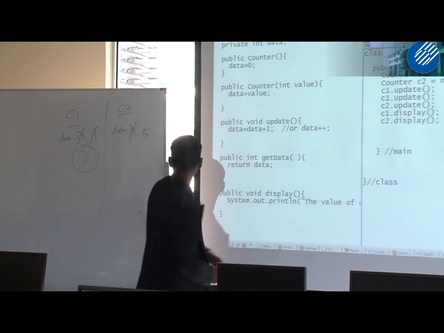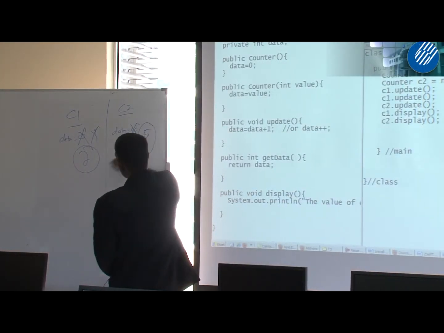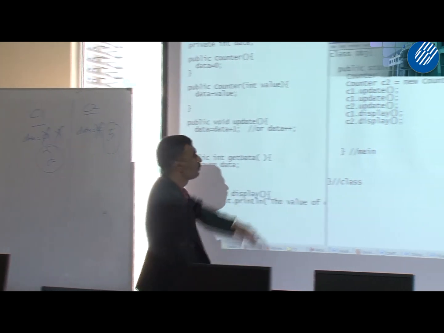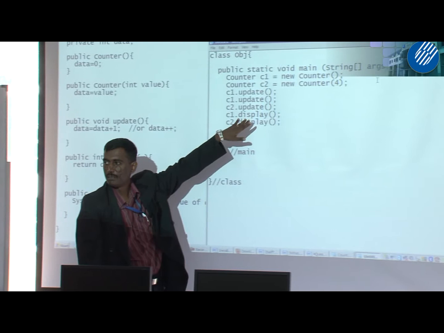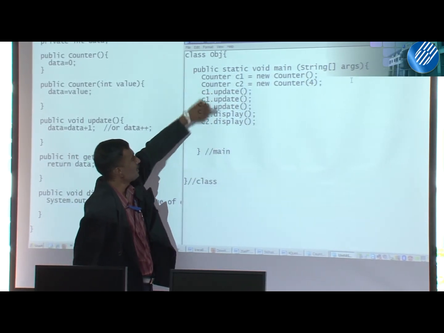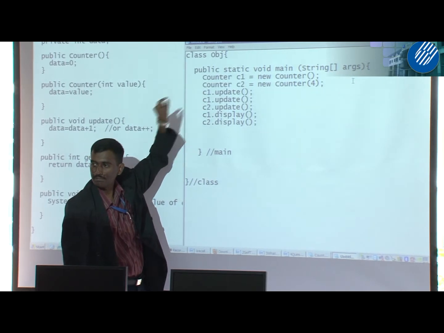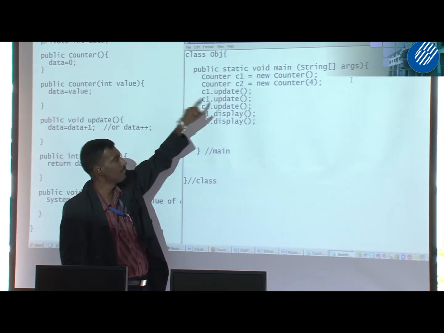The value of data is 5. So the output is 2, 5. Okay. So an object can call the methods many times, but make sure when you call the methods, you put the object first. Object dot the name of the method.